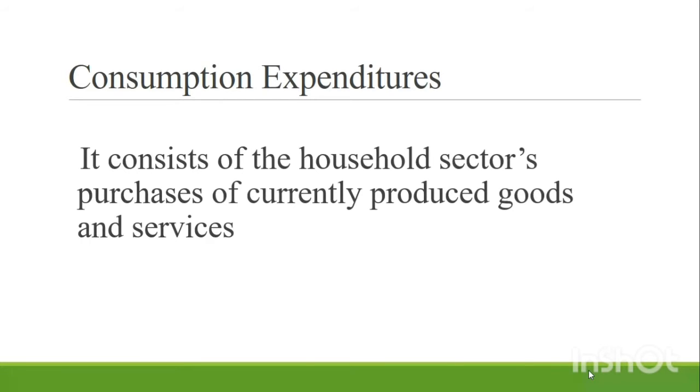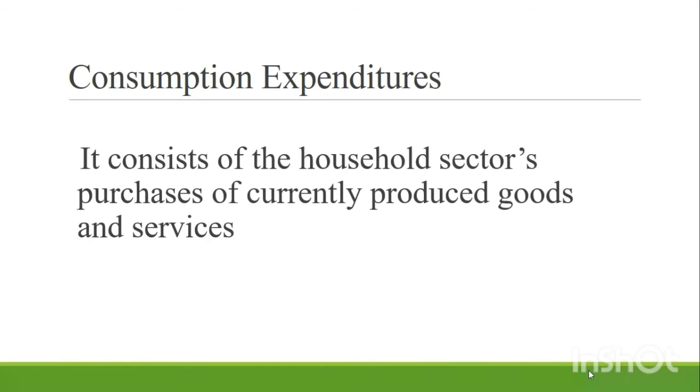The examples of durable goods are automobiles, television, and the examples of non-durable goods are beverages, food, clothing, etc. And services consist of medical services, haircut, banking services, insurance, etc.